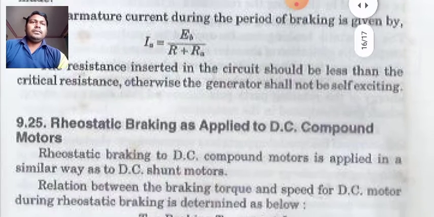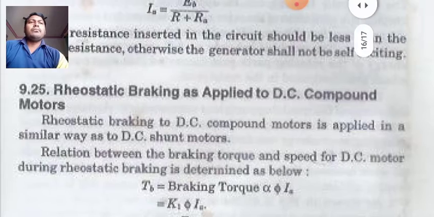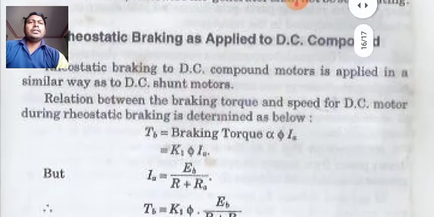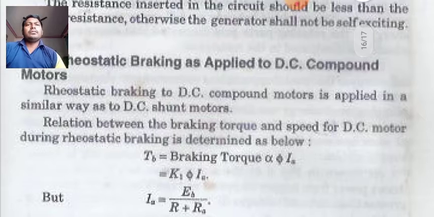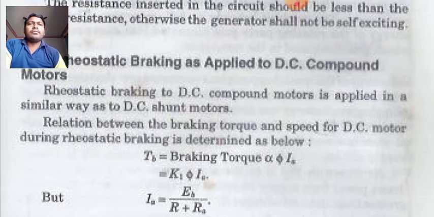Now, rheostatic braking as applied to DC compound motors. In case of DC compound motors, the rheostatic braking is applied in a similar way as in the case of a DC shunt motor. So, the relationship between braking torque and speed of DC motor during rheostatic braking is determined as below. Now, Tb is the braking torque, which is proportional to phi into Ia. If we remove the proportionality, a constant K1 will be introduced: K1 phi into Ia.